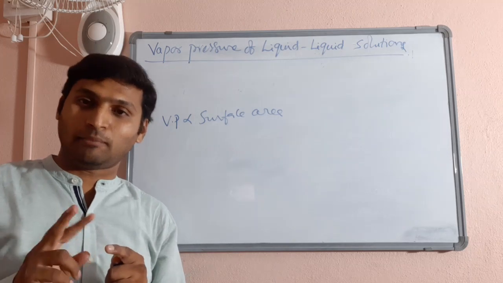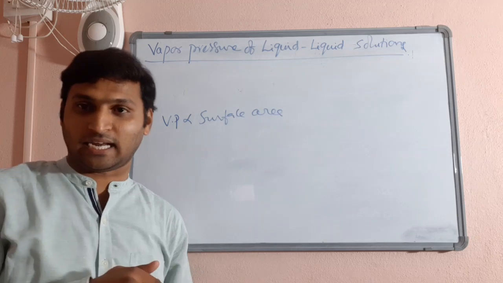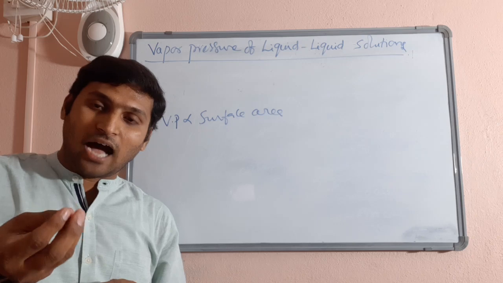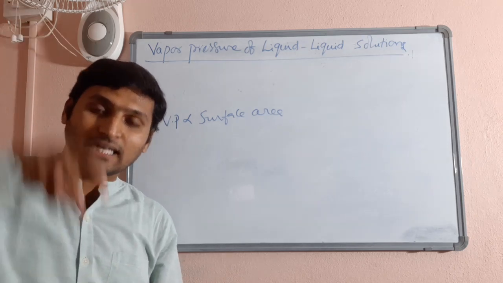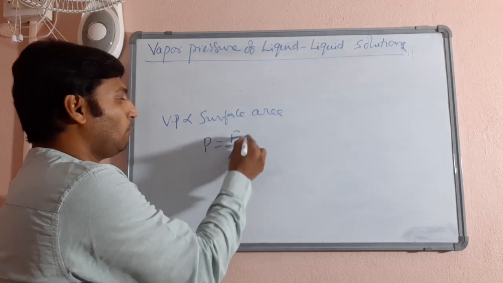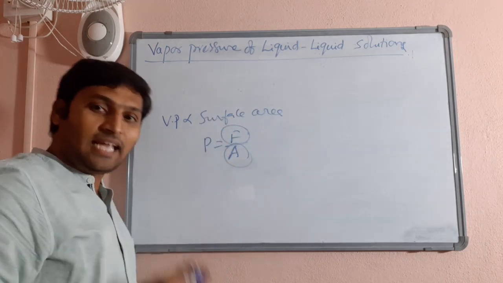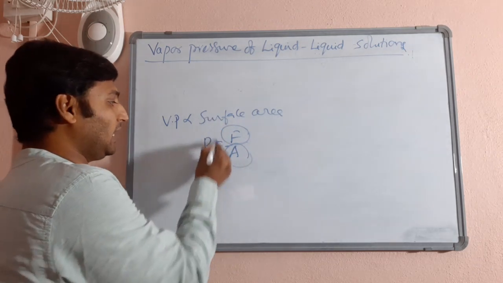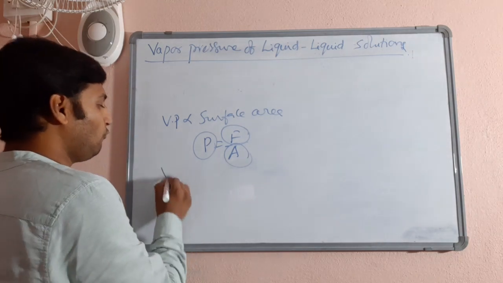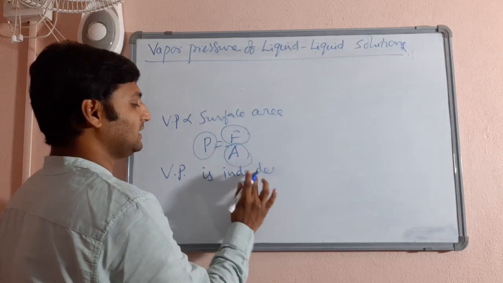Second, if due to increase in surface area the number of surface molecules increases so that evaporation can increase, the area on which they exert the pressure also increases. Since pressure is force by area, both the force due to the number of vapor particles and the area of the liquid increase proportionately, so pressure remains unchanged. Conclusion: vapor pressure of a liquid is independent of surface area of the liquid.